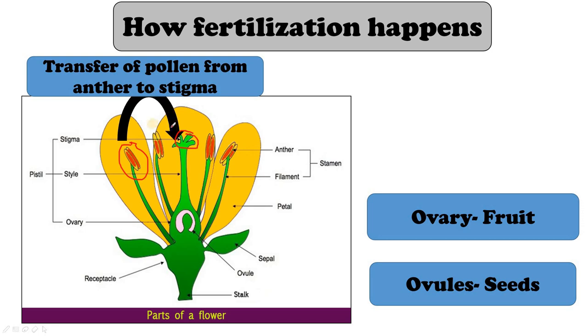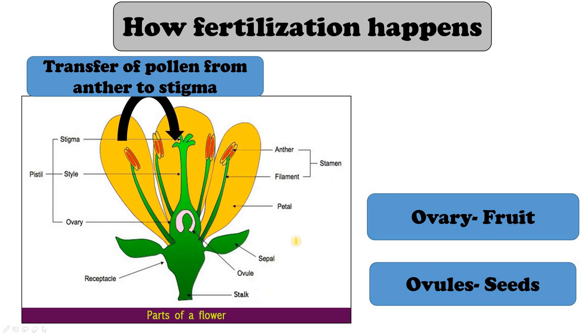So when pollen grains are transferred from anther to stigma, pollen grains will travel down through the style and will reach ovary. In ovary, eggs are present and here pollen grains will fertilize the eggs and that's how the ovules present in the ovary will turn into seeds and the ovary will turn into your fruit.